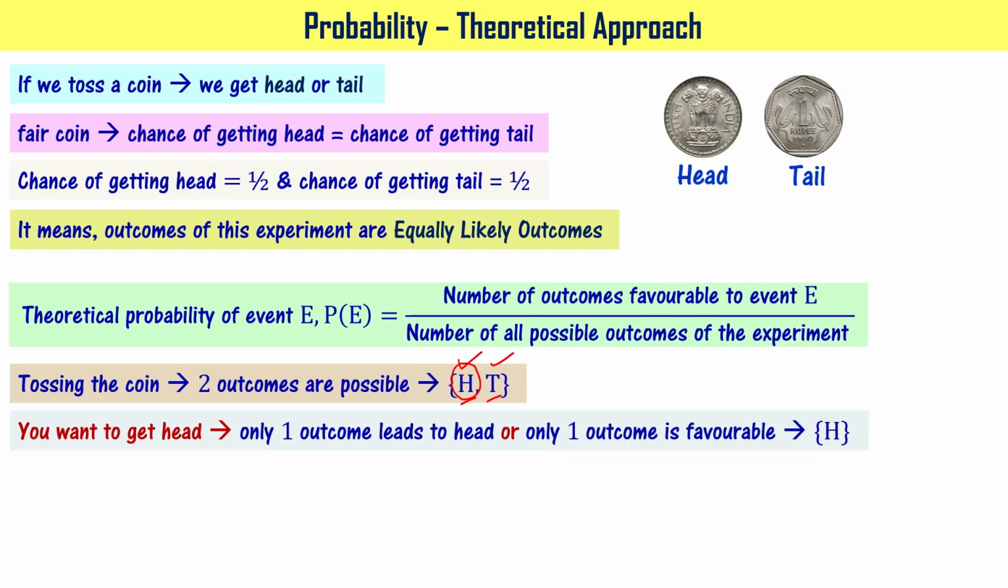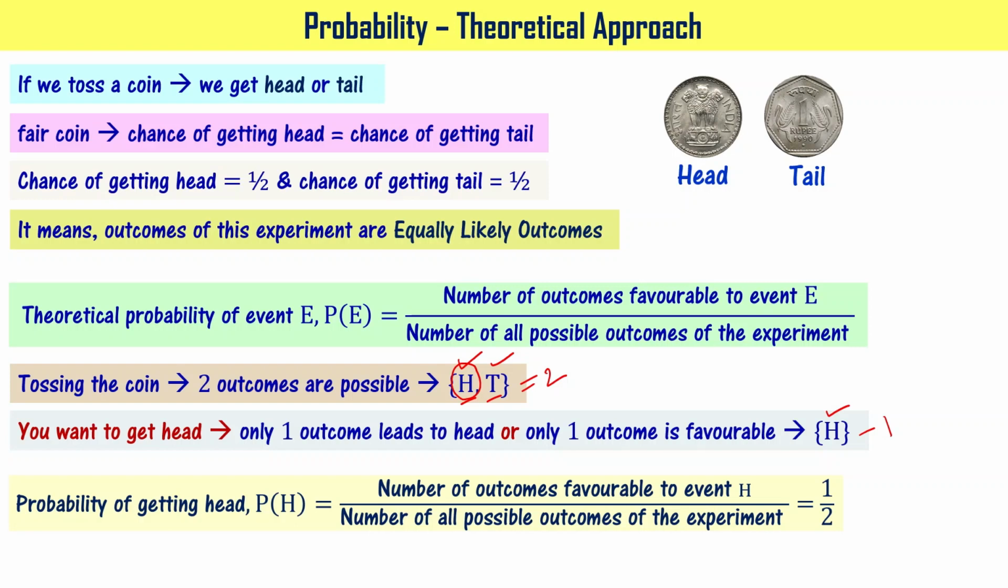It means only one outcome is favorable to the event. I wanted to get head means the favorable outcome is only head. So that is what we have written. If you observe here, the number of possibilities is 2. Here, the number of possibilities is 1, right? It means the probability of getting head, that is denoted using P of H, is equal to the number of outcomes favorable to event H, that is event head, divided by the number of all possible outcomes of the experiment.